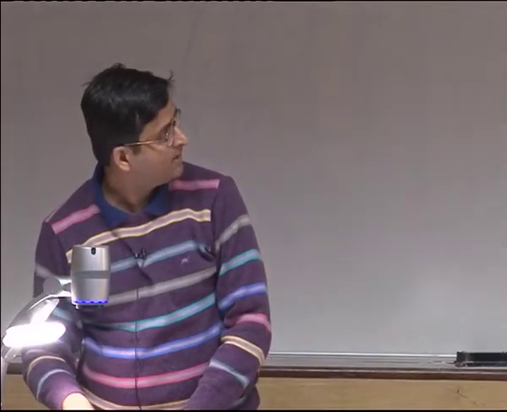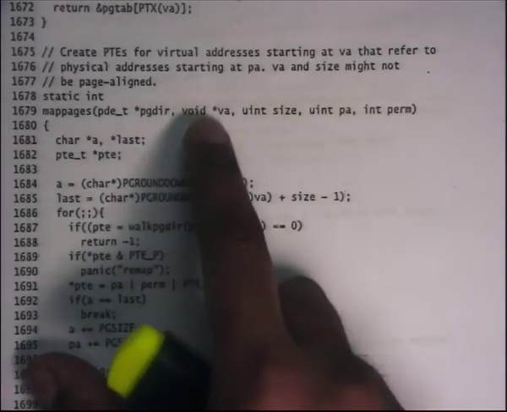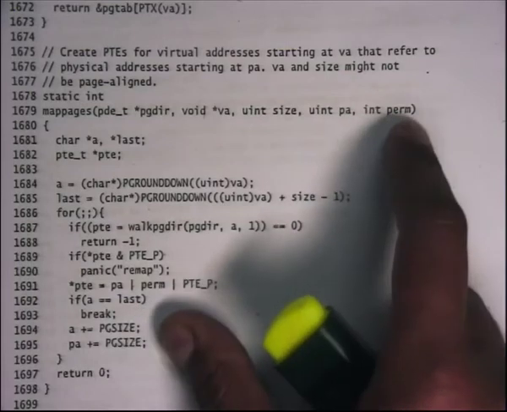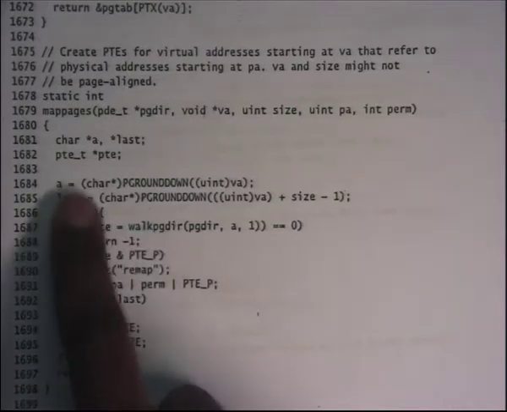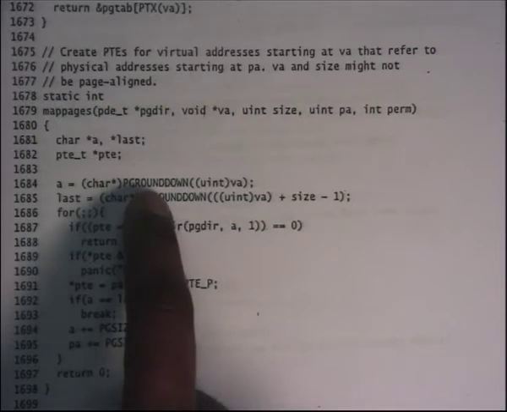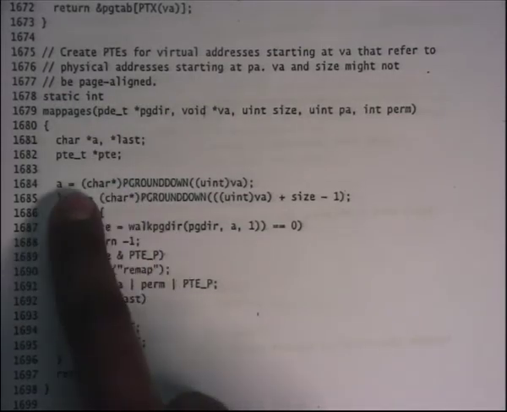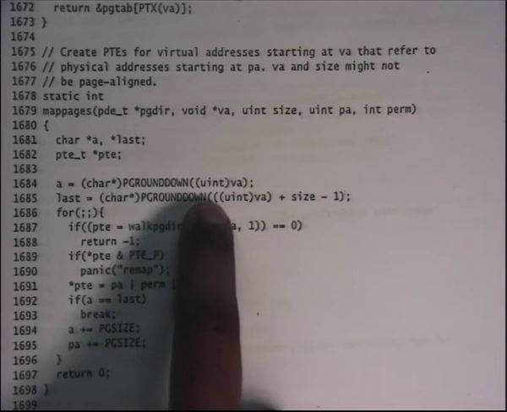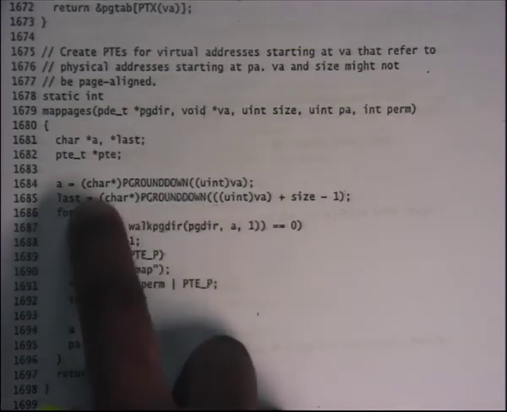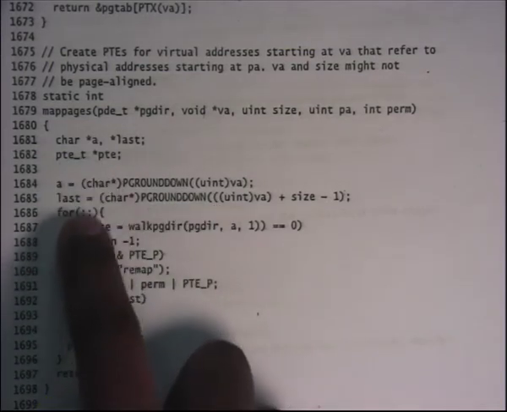So this is simple. Map pages takes a page directory, a virtual address, size, physical address and permissions, and it creates these mappings. Internally it calls a function, so it basically says where do I have to start? You round whatever the virtual address is down to the nearest page boundary, and that's where you start. And this is where you end: you say VA plus size minus 1 and round it down to its page boundary. These are the pages that you need to map, starting from A to last, right?